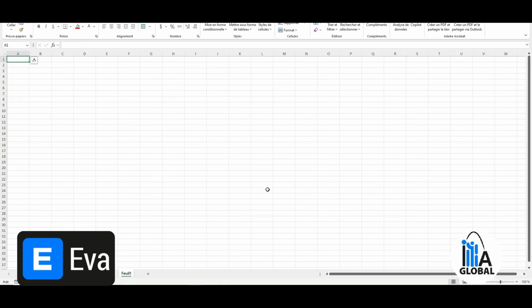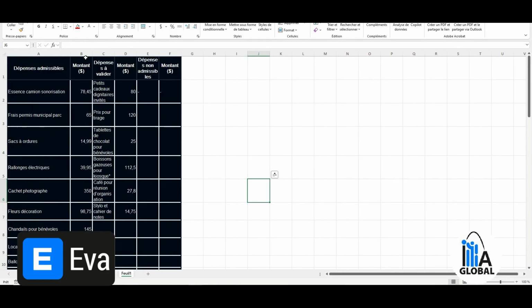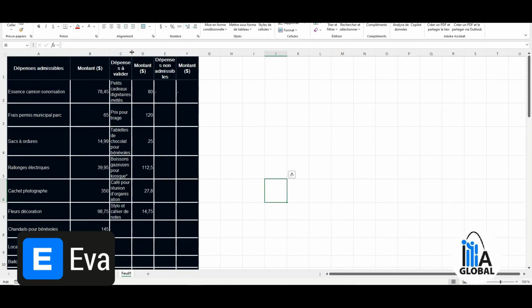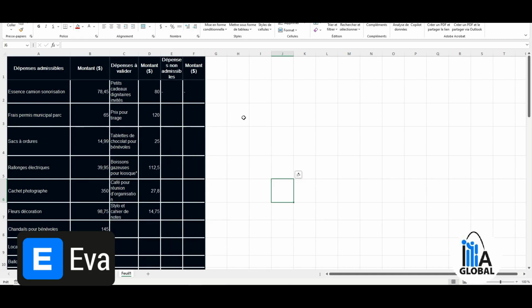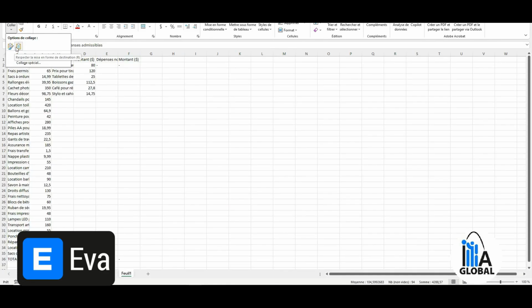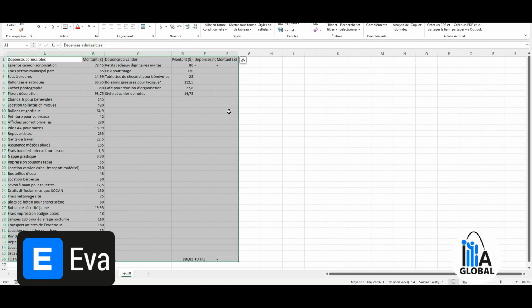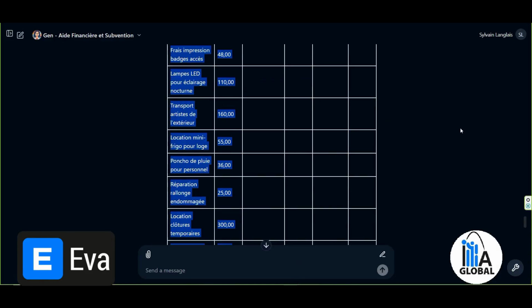I'm going to add a new tab and show you what I could have done. I could have copied and pasted everything from my file. Here I have a black background that I could remove. I could have copied it in another way too, done a different type of paste. I'm going to go back, I'm going to erase it. I could have done another kind of paste as well, like this, and I would have had it in detail just the same. So there are different ways to use GenAI's functions.